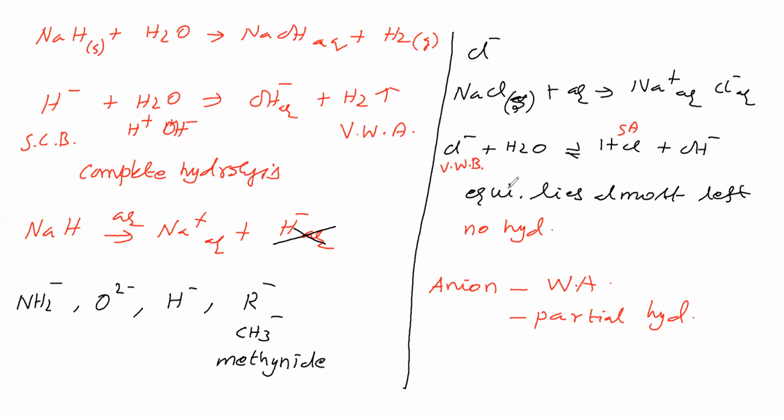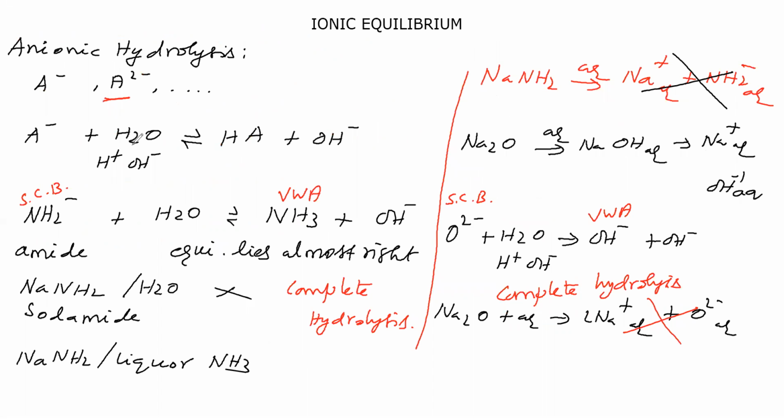Now, if the anion undergoes hydrolysis, what is the resultant? That we will see. Here, the anion is undergoing hydrolysis. What is the resultant? A minus combines with water. That means A minus takes H plus from water to give HA. In the water, the residual part is OH minus.